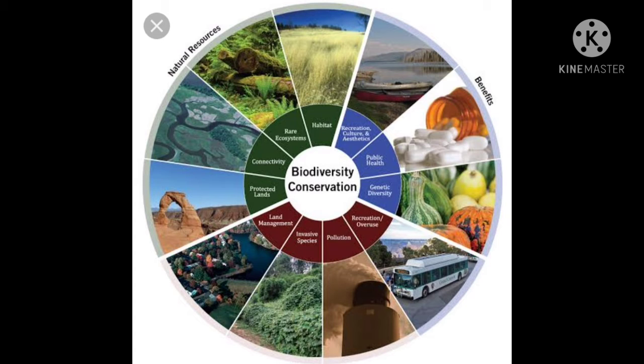A biodiversity park is an area reserved for the purpose of protecting and conserving the biodiversity of that region.